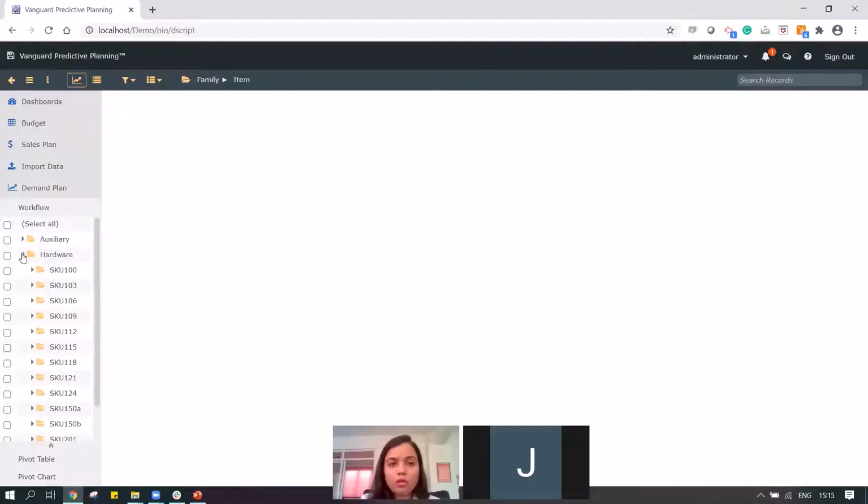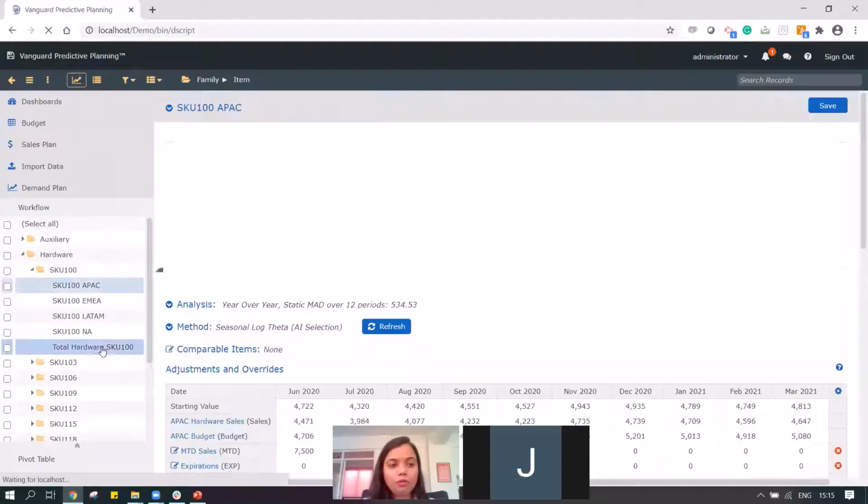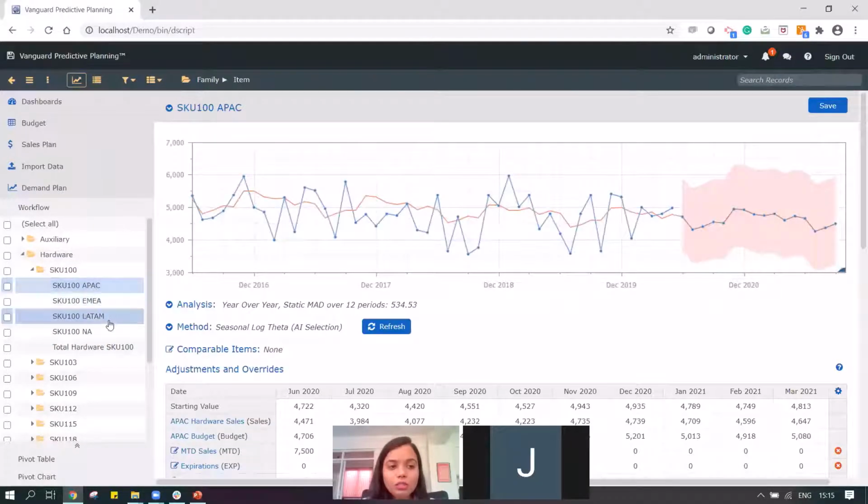The name does not matter. You can have any of the divisions or any of the product information that you would want to have over here, or you can also have geo information. For example, we have the product categories, then we have the SKUs, and within the SKUs we have different regions in which the SKUs are getting sold.